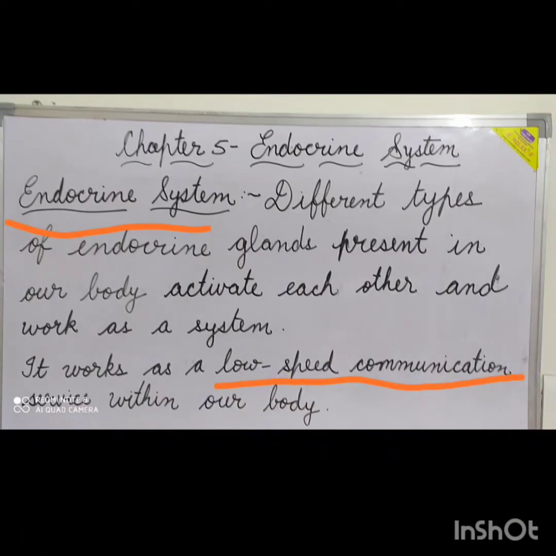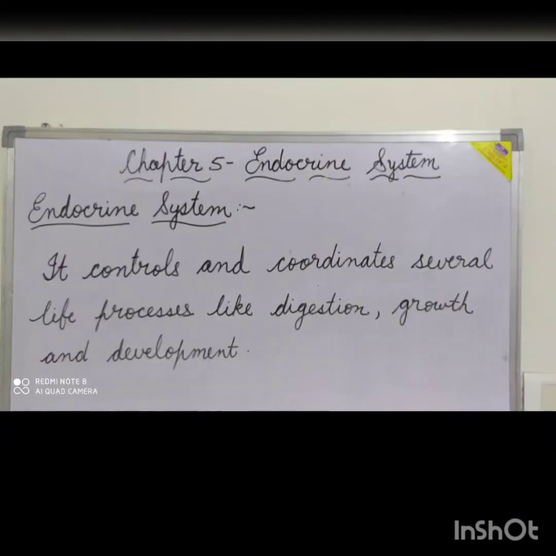It does not work like the nervous system, which works very fast. It works slowly. The endocrine system controls and coordinates several life processes like digestion, growth, and development. In the body of higher organisms, the endocrine system constitutes glands and hormones.